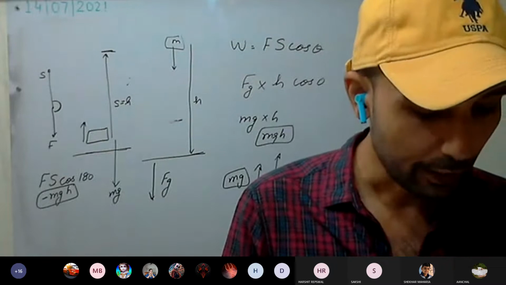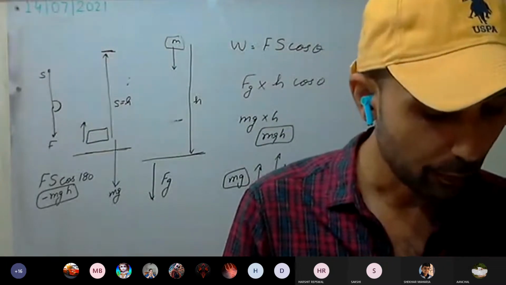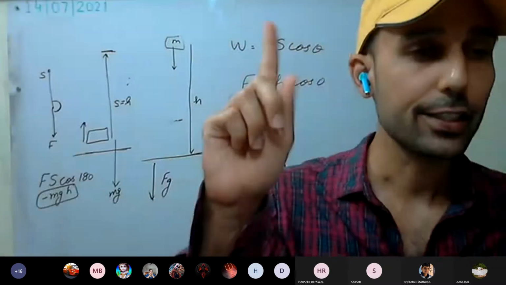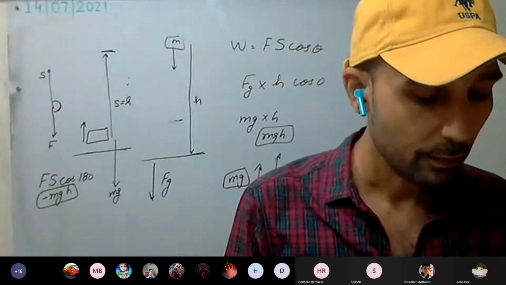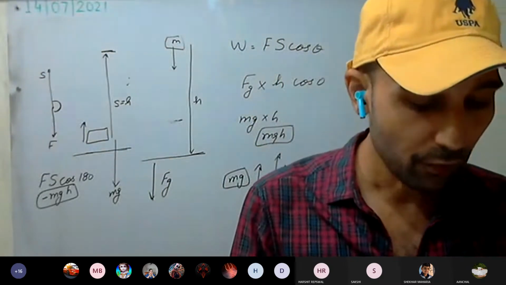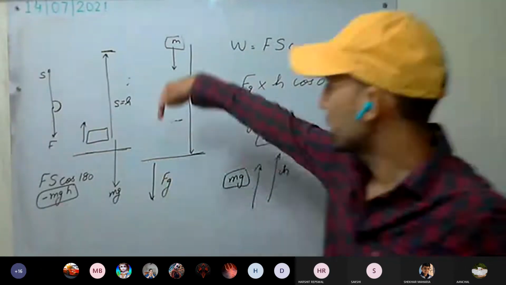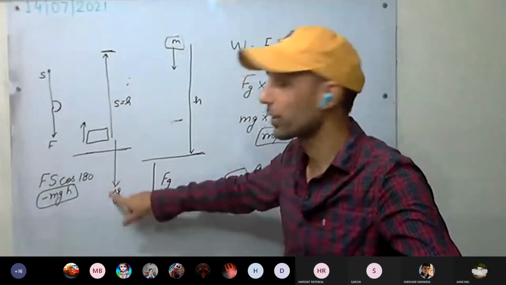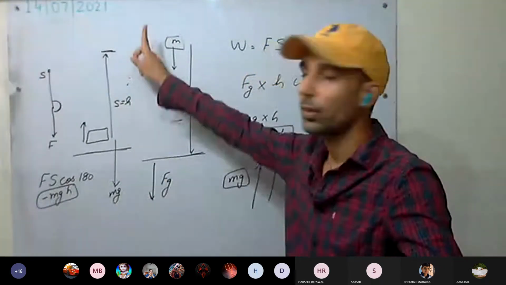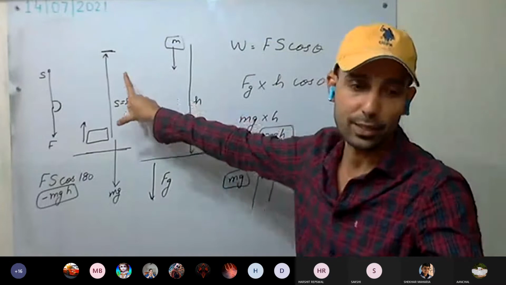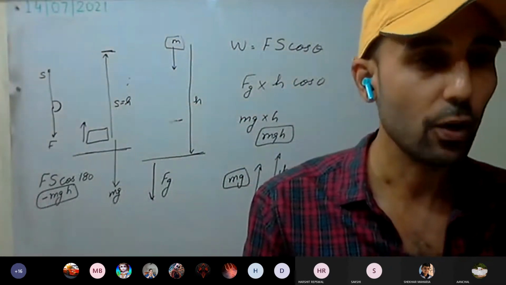Read the last paragraph. Similarly, the body of mass m goes through a vertical height h, either directly or on a slope. Work done, minus mgh, is done by the force of gravity on the body. Understood now? We have to take the direction of the force of gravity, and the direction in which the body is moving, that is the displacement direction. So minus mgh is the work done by the force of gravity on the body.